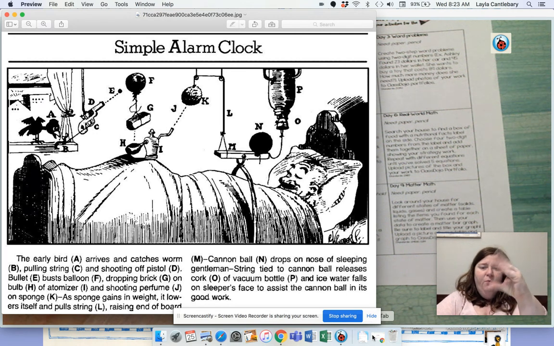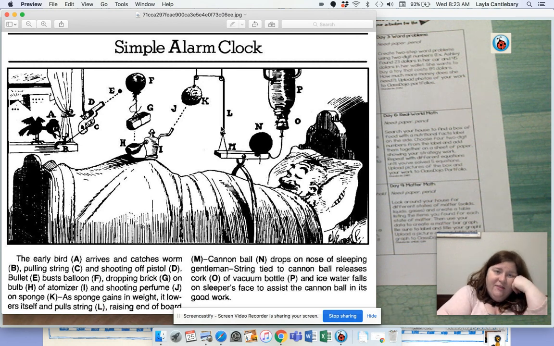That's that little bulb thing that you press if you have a fancy perfume bottle. And then the perfume bottle shoots perfume onto the sponge, J, and the sponge gets heavy, so it's going to go down, which is going to make this L part come up, and it is going to drop the cannonball, I guess, and pull out the string that releases the cork so that ice water falls on the face of the sleeper and wakes him up.